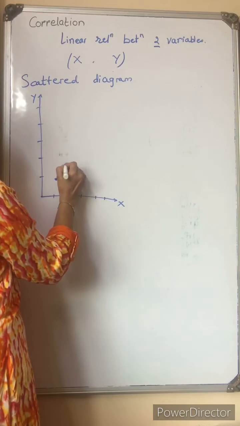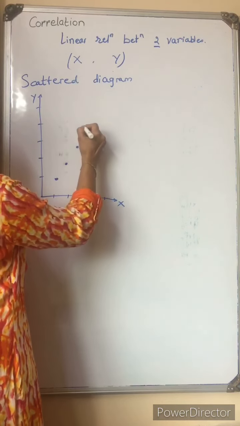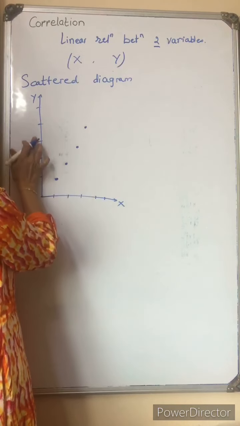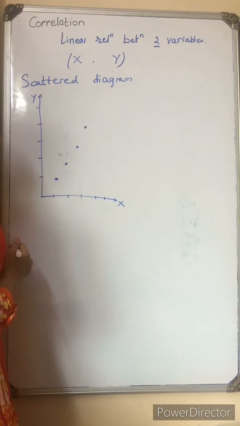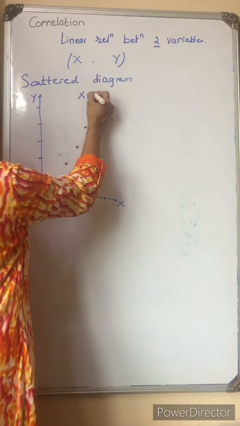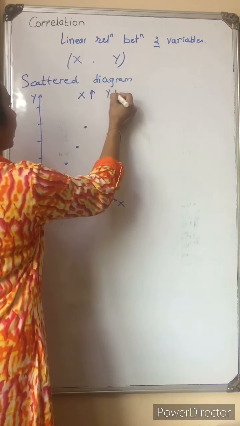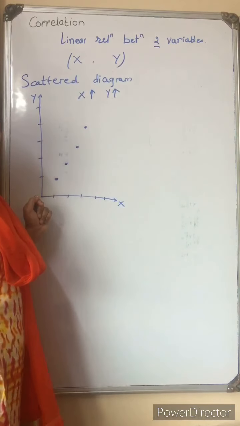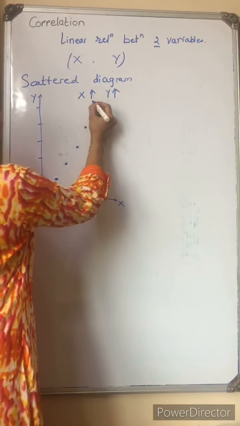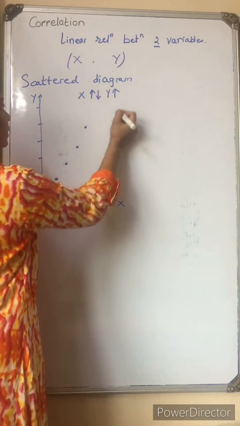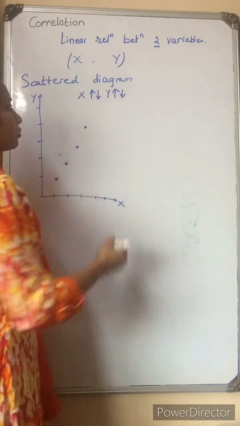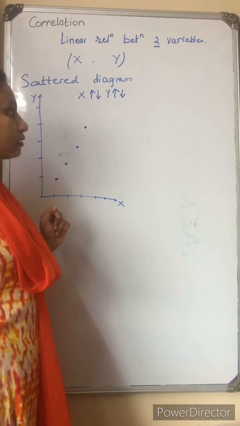If the value of x increases, the value of y also increases. If the value of x decreases, the value of y also decreases.